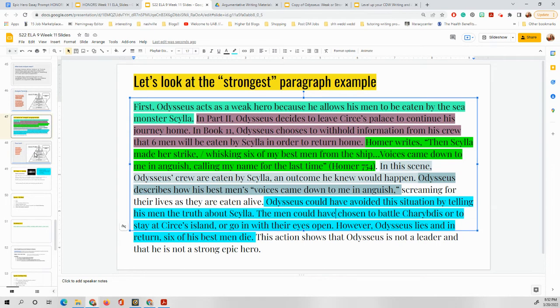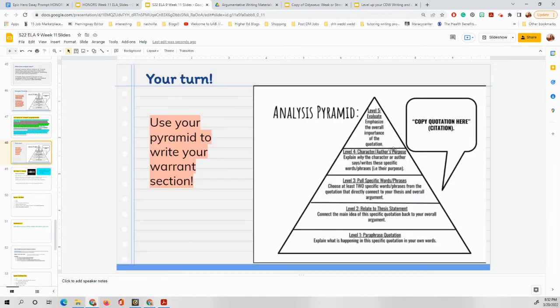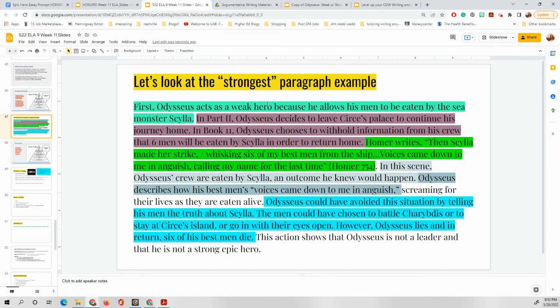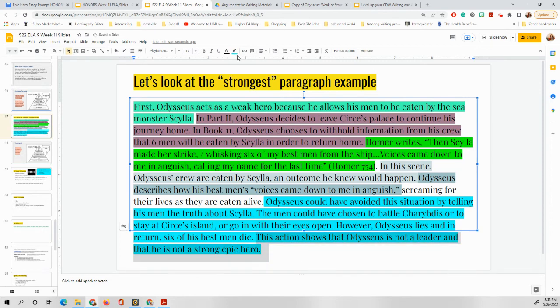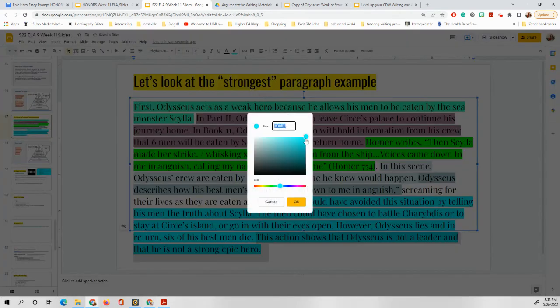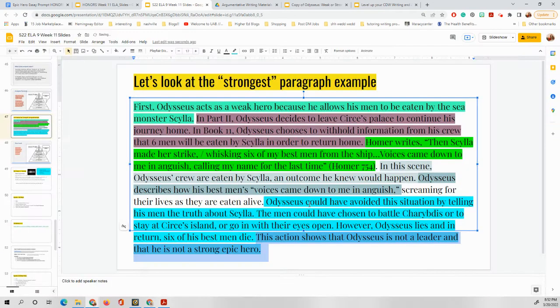So now let's see if we have our level 5 analysis, which is emphasizing the overall importance of the quote. Why is it that this was important? Why does it show that he's a weak hero? Okay, this action shows that Odysseus is not a leader and that he is not a strong epic hero. Okay, that is our level 5 analysis right here. I'm going to see if I can make it a different color so it'll really stand out. Let's make this like, woo, that's a good color. Level 5, explaining why this quote is important and tying it back to our thesis statements. That way it is a strong concluding statement to our CDW.